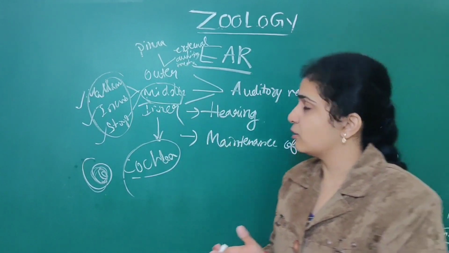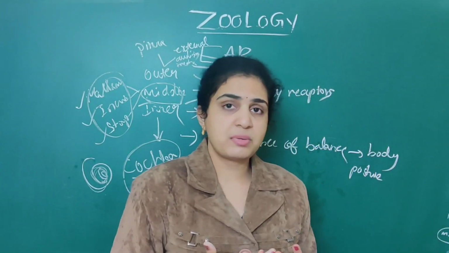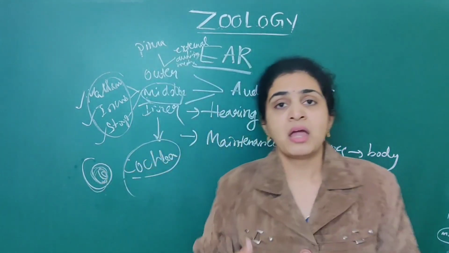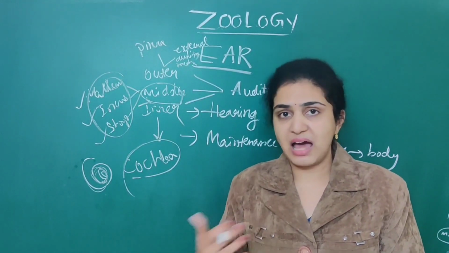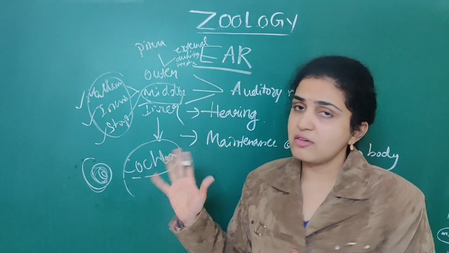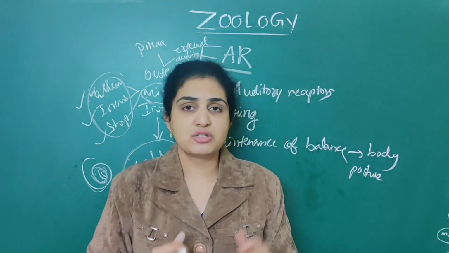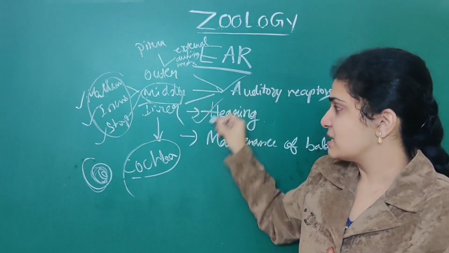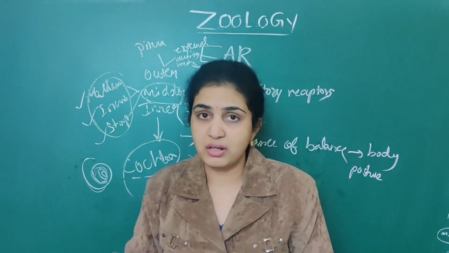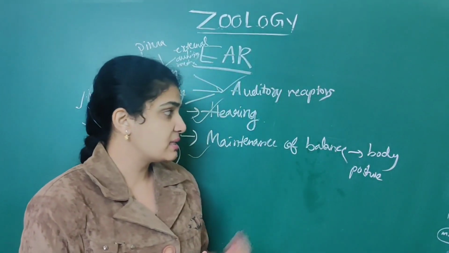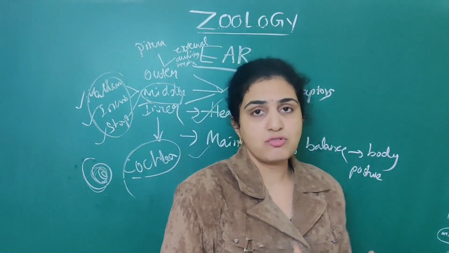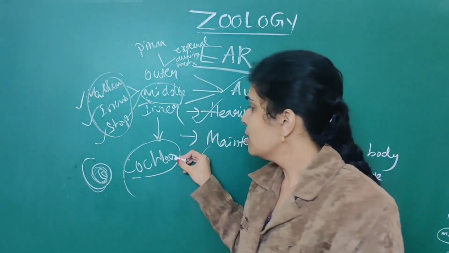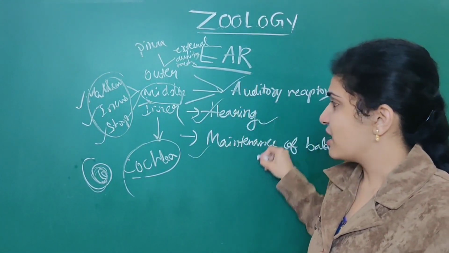So what have we learned till now? Mainly the sensory receptors associated with our eyes, ear, tongue as well as nose. We already dealt with the last three in the last class. So now we have started the ear. First, we should deal with the functions of the ear. The ear plays an important role in our hearing process, as well as in maintaining the balance of our body posture, as well as maintaining equilibrium. So these are the two functions of the ear.